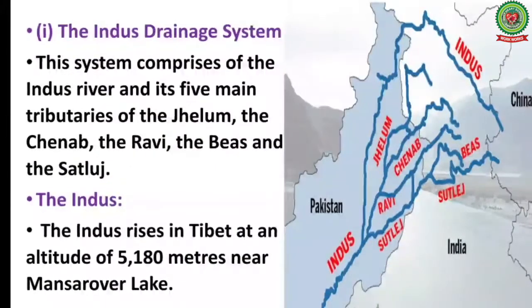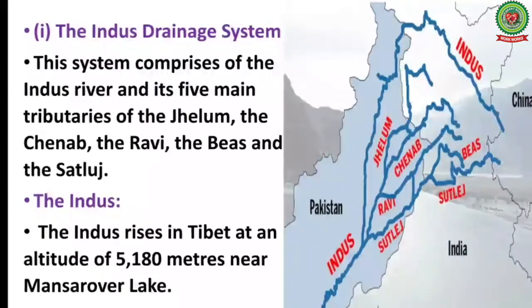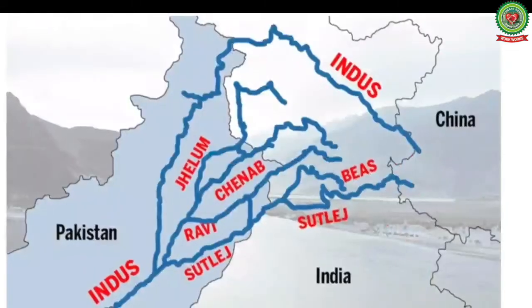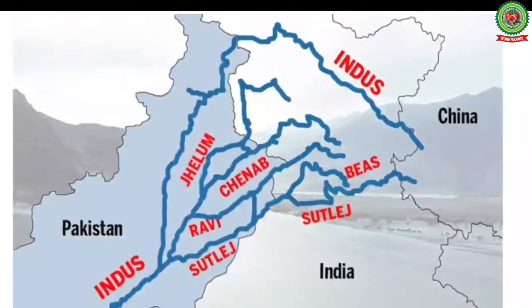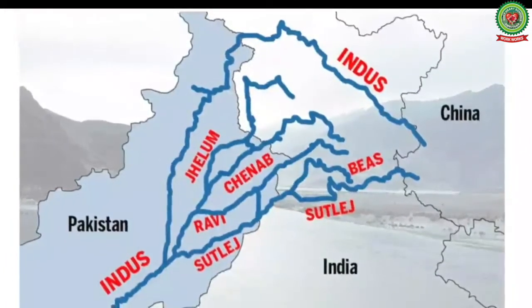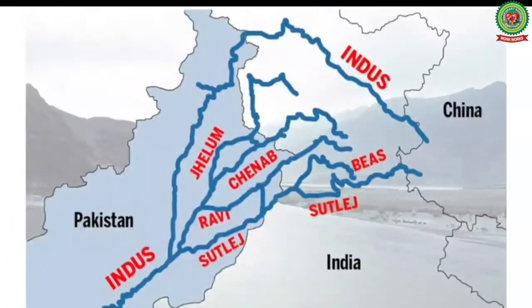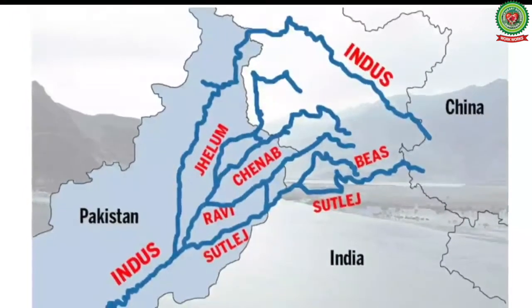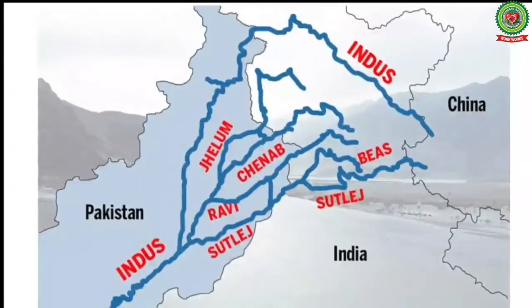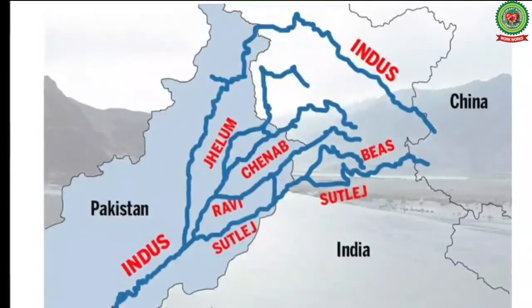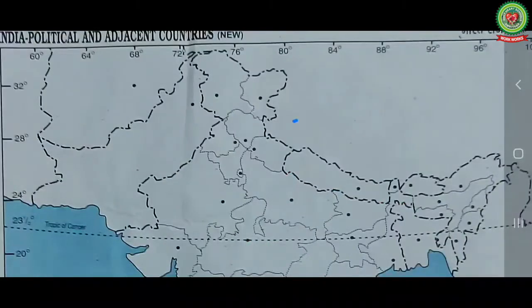Now children, let us study the Indus drainage system. The Indus drainage system comprises the Indus river and its 5 main tributaries. They are Jhelum, Chenab, Ravi, Beas and Satluj. The Indus river rises in Tibet at an altitude of 5,180 meters near Mansarovar Lake.